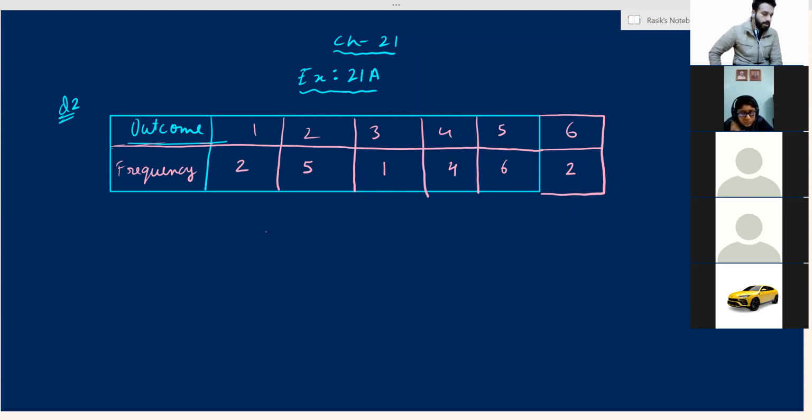Question 3 only you will do in homework. Question 4 we can do ourselves. If you like to do it, you do it. Otherwise, there is no compulsion from my side. It is a very easy thing.